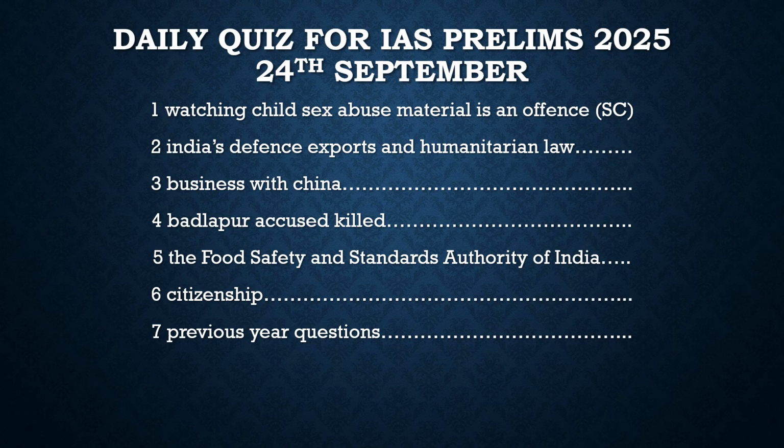Then the last article which is relevant for your preparation is about the Food Safety and Standards Authority of India, which is FSSAI. It is a statutory body. It was established under the Food Safety and Standards Act of 2006. Why is it in the news? Because it has issued a notice to Tamil Nadu Forum over ghee adulteration.